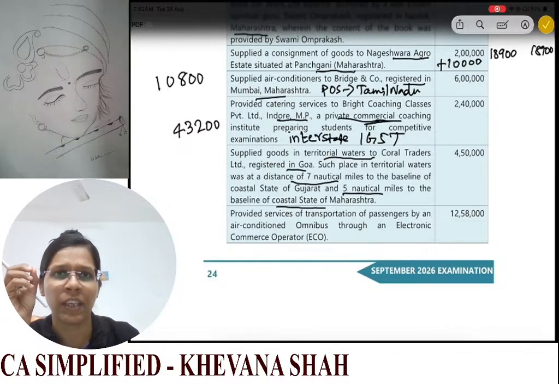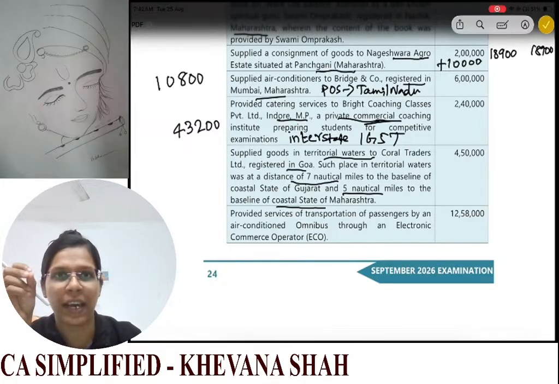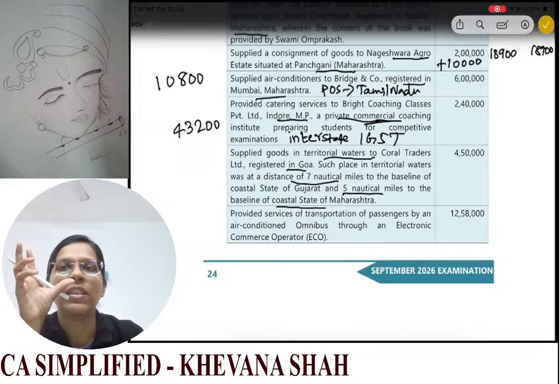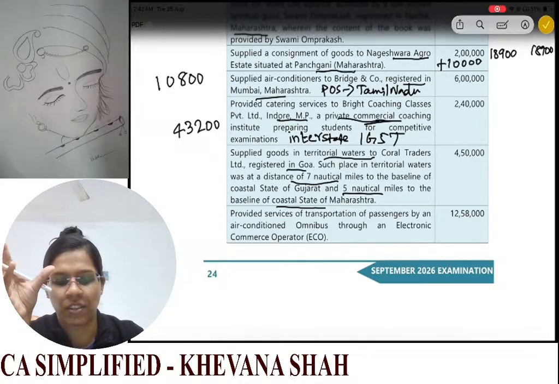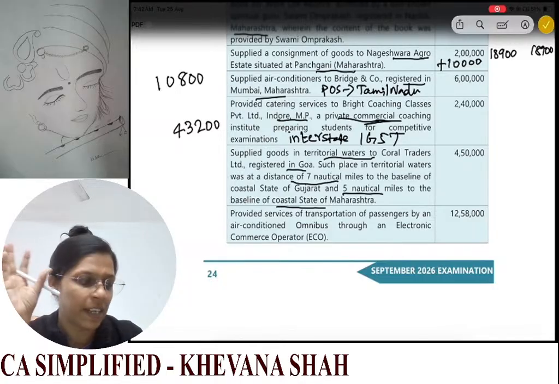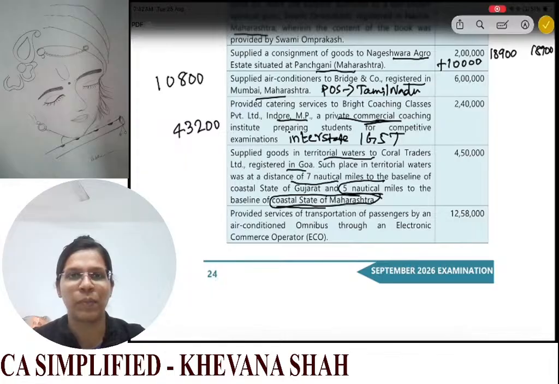Okay. Now, the service is supplied in territorial waters adjacent to Maharashtra. And now see, what you need to do here to determine your place of supply. What you will do is, whatever is the nearest territorial waters, the nearest coastal state or union territory, that will be considered as my place of supply. So here the nearest will be these 5 nautical miles in the state of Maharashtra. So now since this is in Maharashtra, it will be intrastate supply. So CGST and SGST will be leviable at 9% each.